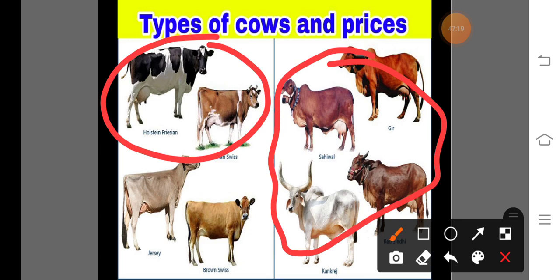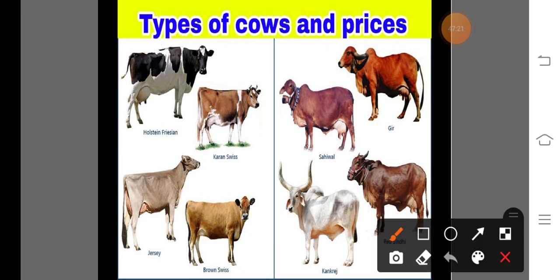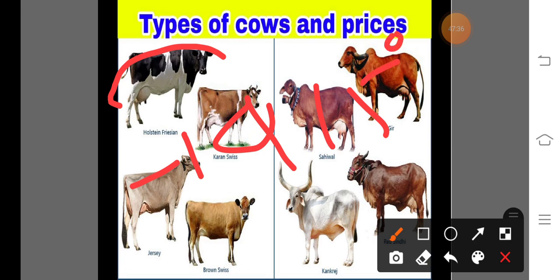Also in case of cattle climatic requirement, there is a certain temperature range which is the comfort zone for the different cattle. In case of European cattle, the comfort zone is between -1 and 15 degrees Celsius. That means European cattle can survive at -1 degree Celsius and also at 15 degrees Celsius.